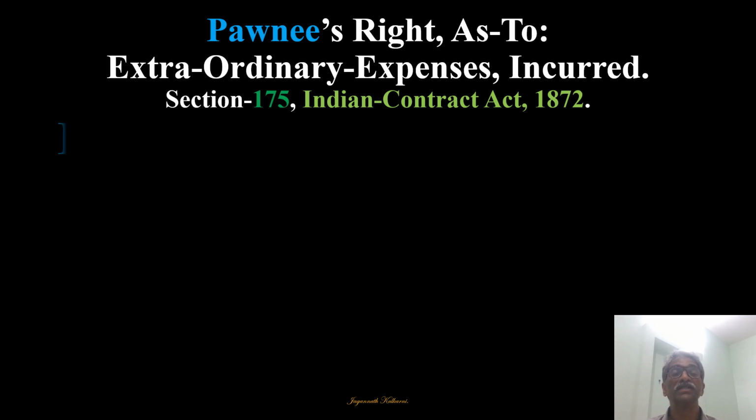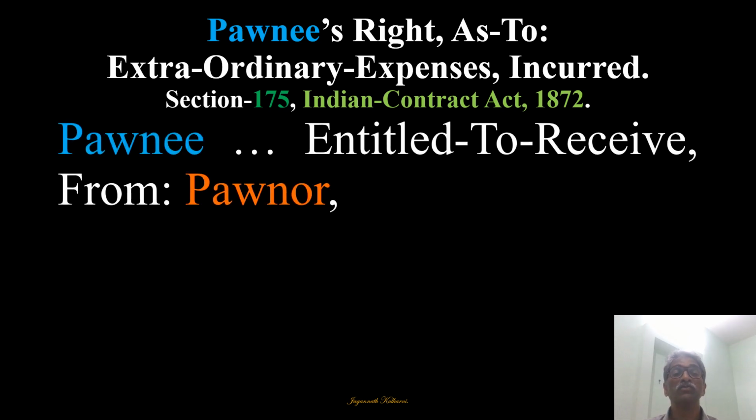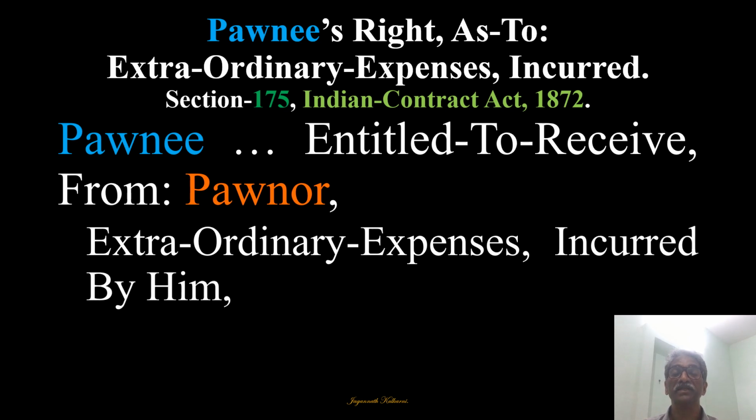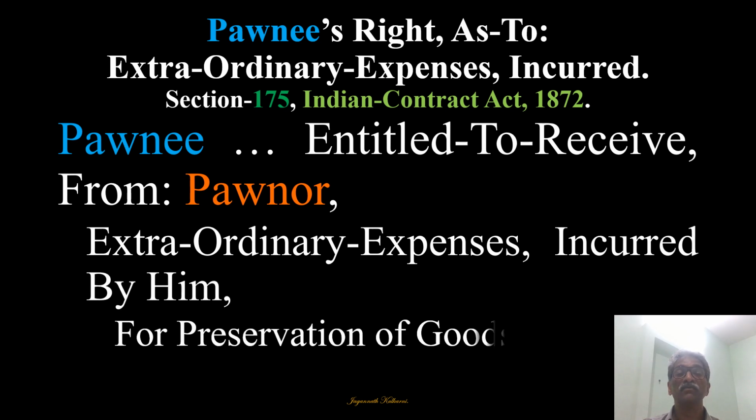Now let us discuss the PAWNEE's right as to extraordinary expenses incurred. Section 175 talks about that. The PAWNEE will always be entitled to receive from the PAWNOR, the original deliverer of goods, extraordinary expenses incurred by him for preservation of those pledged goods. This can also happen. Whatever goods have been pledged have to be stored and preserved by the PAWNEE, and so he is entitled to the expenses.